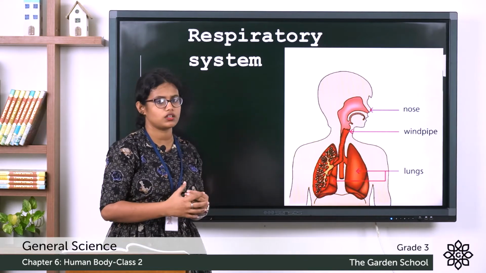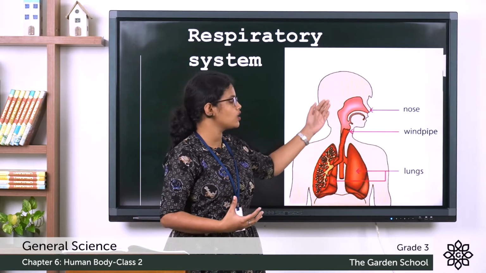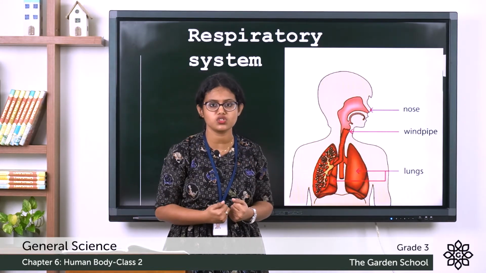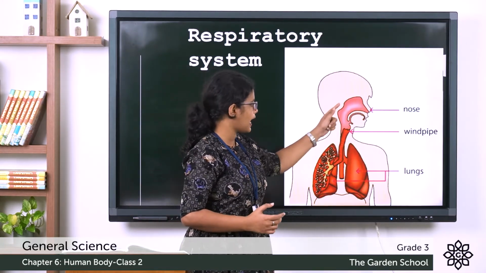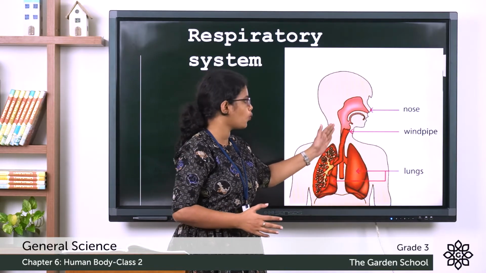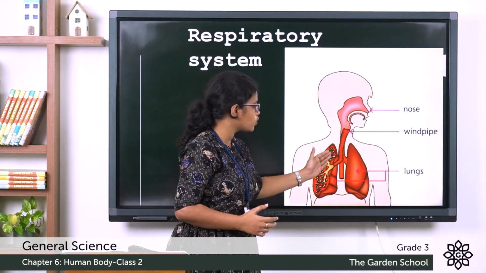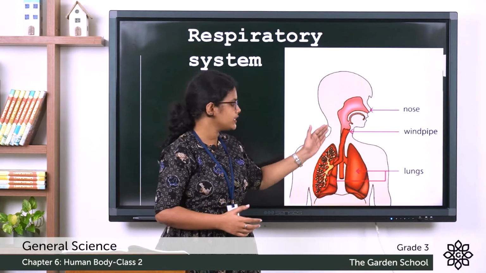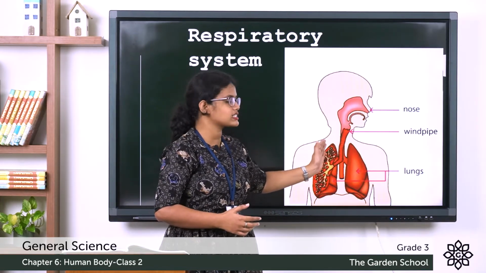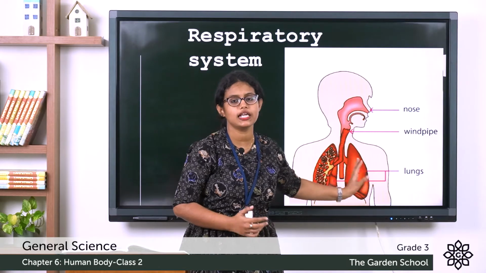We breathe in through our nose. We take in oxygen through our nose. The air enters the windpipe. And then if you closely observe, you can see two tubes. These two tubes take the air into the lungs.